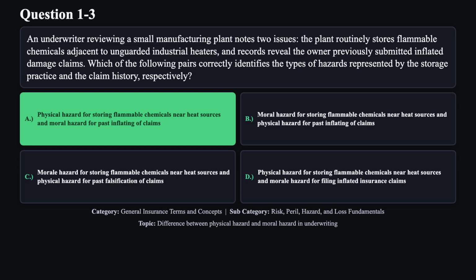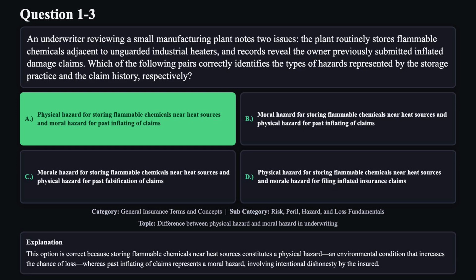The correct answer is A. This option is correct because storing flammable chemicals near heat sources constitutes a physical hazard, an environmental condition that increases the chance of loss, whereas past inflating of claims represents a moral hazard involving intentional dishonesty by the insured.